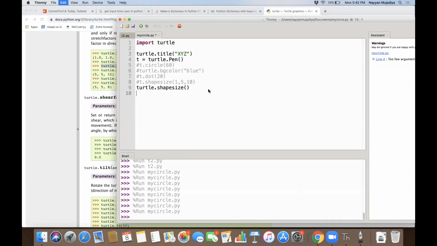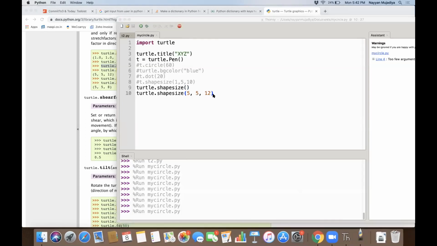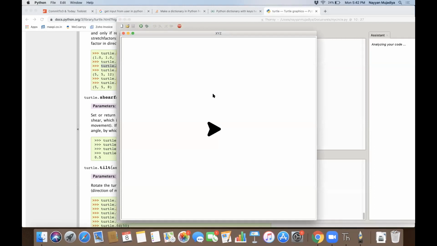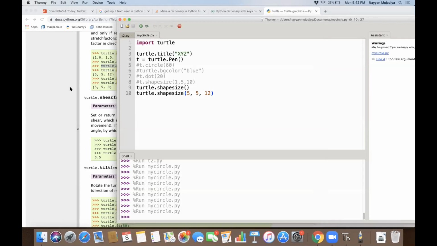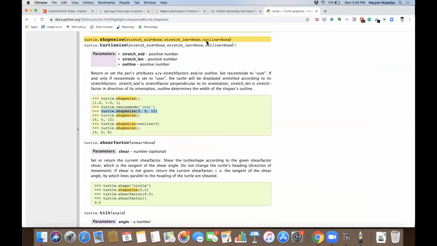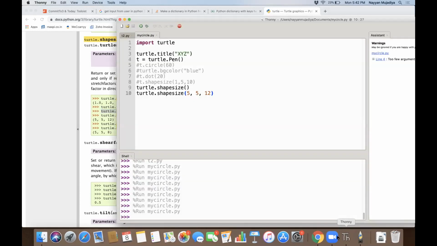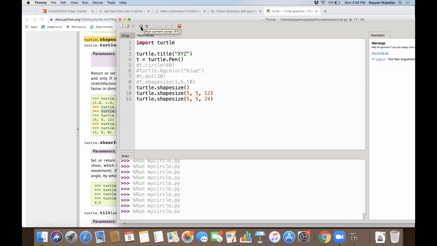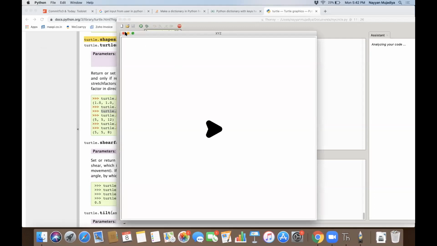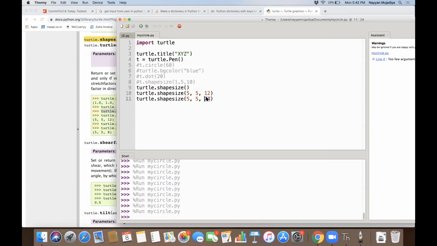Turtle.fd is basically a shortcut for forward. Yes, see. So width and length and the outline. So outline is 12. Now what we will do is keep on changing the outline and see the change that occurs in our turtle. We'll make the width and length the same. I will change the outline. Make it 60.